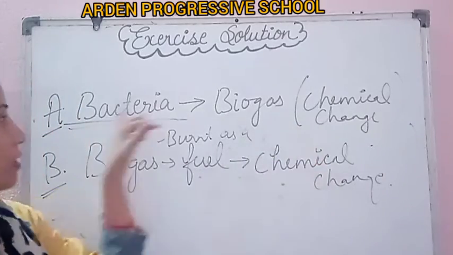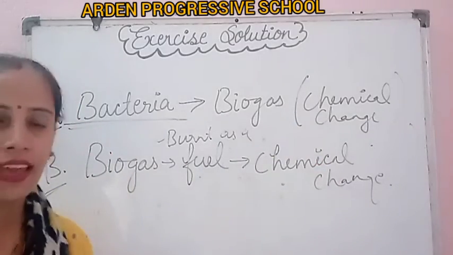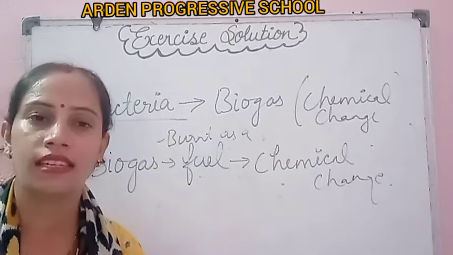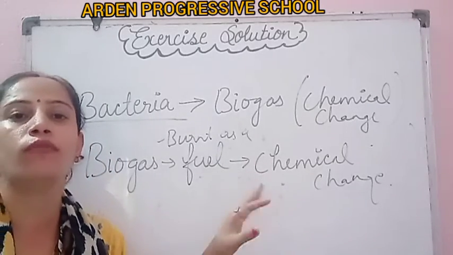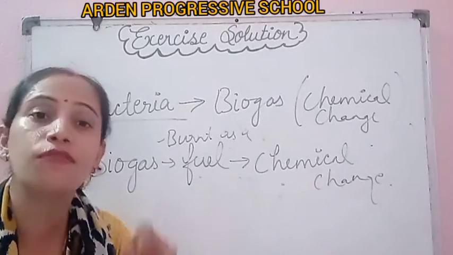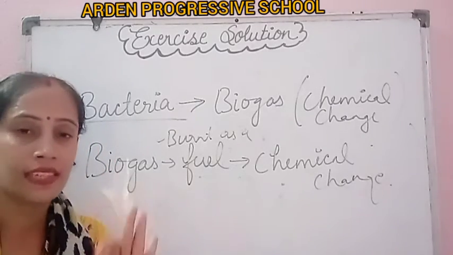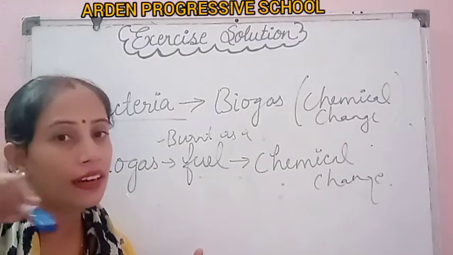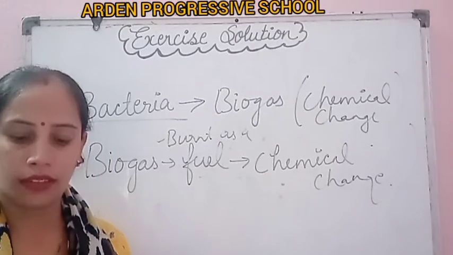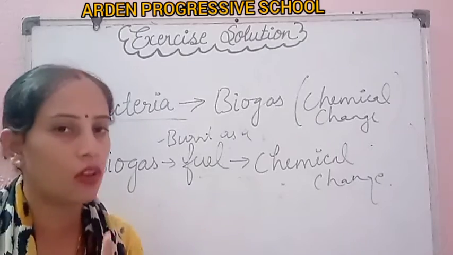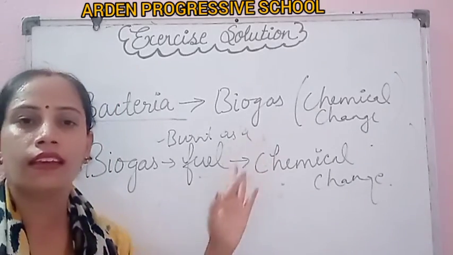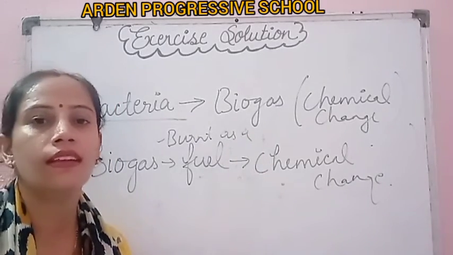Yes, both processes are examples of chemical change. This one is the correct answer. Please tick option third in your book. Last option, none of these processes is a chemical change. This is wrong. Both are examples of chemical changes.